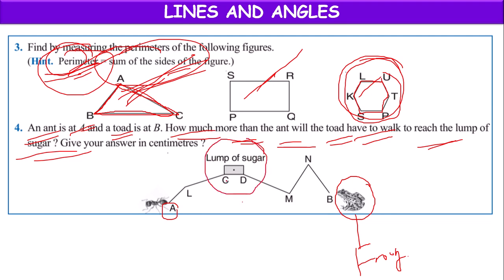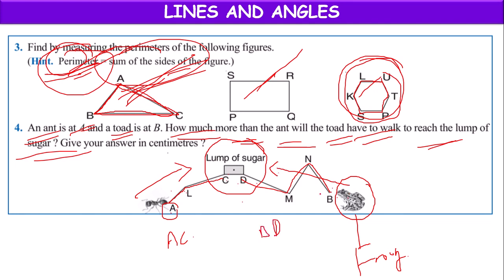Now the question is, the ant has to reach the sugar, and the toad or this frog also has to reach the sugar. This ant is going in this path from A to L, L to C. And this toad is going in this path BN, NM, MD. And this AC length and this BD length you have to find out.